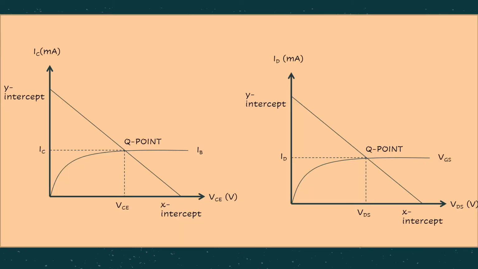As I mentioned just now, it's similar to BJT before, right? With BJT, we have IC versus VCE, where we find the first point and the second point, get the straight line, and then the intersection gives us the values of IC and VCE. So the same concept can be applied for the NMOS, where the curve is ID versus VDS. You get the 2 points, as I mentioned just now, and the intersection will give you the values of ID and VDS. It's about the same thing.